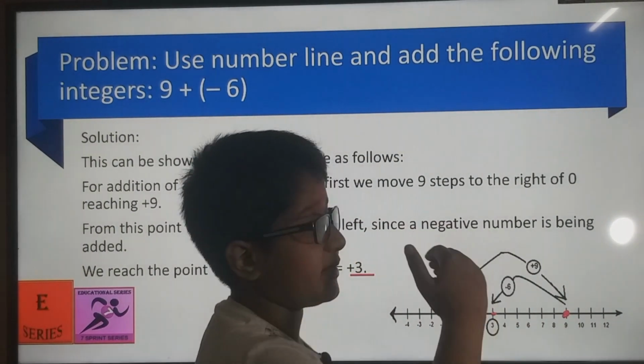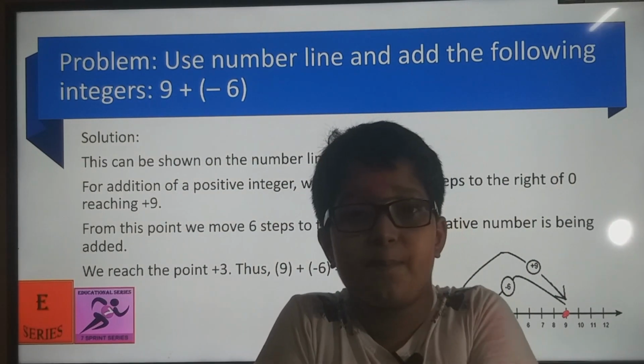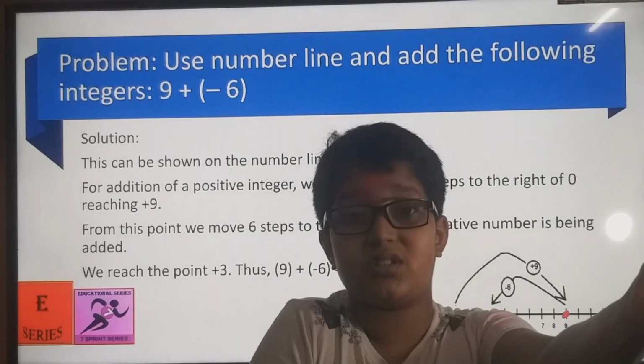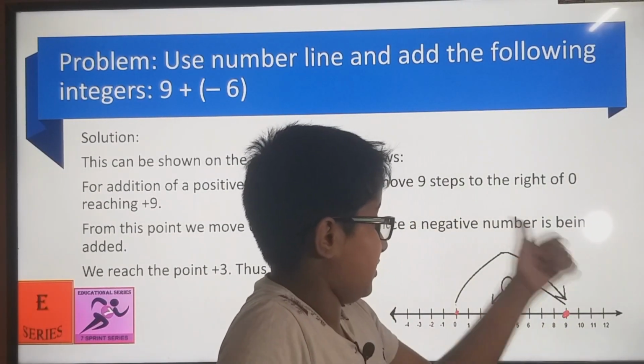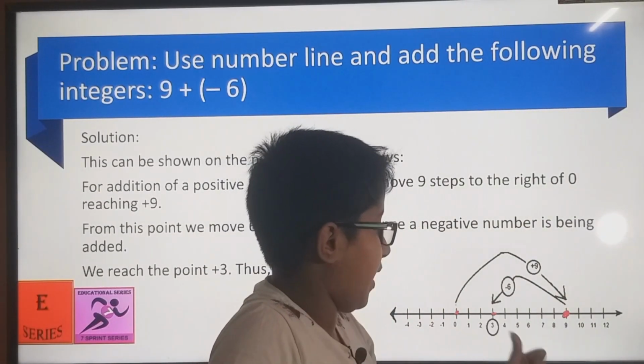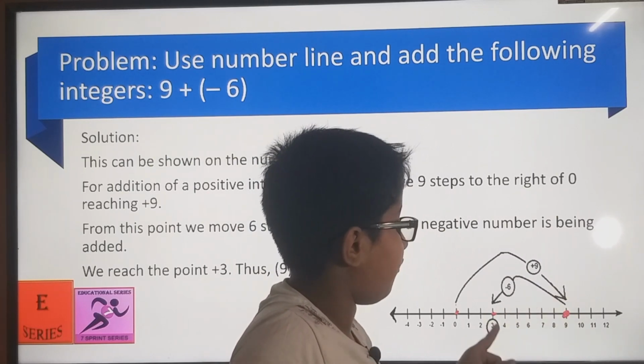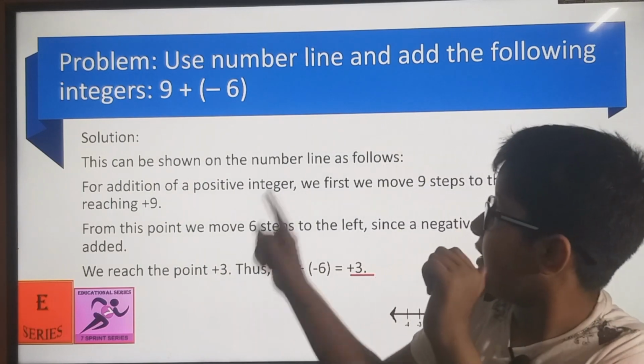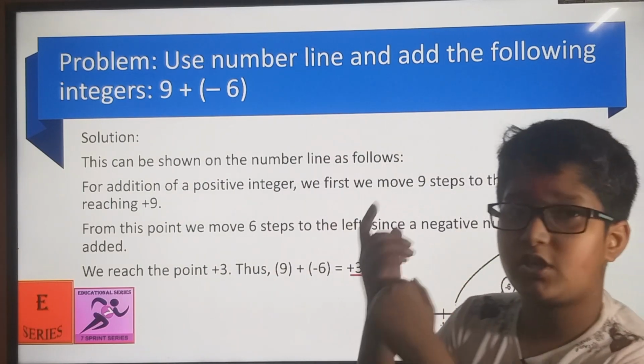And now minus. Minus can also mean back, below, or the left hand side. So minus 6 goes 6 places back. 1, 2, 3, 4, 5, 6. It reaches positive 3. So the answer of 9 plus minus 6 will be positive 3.